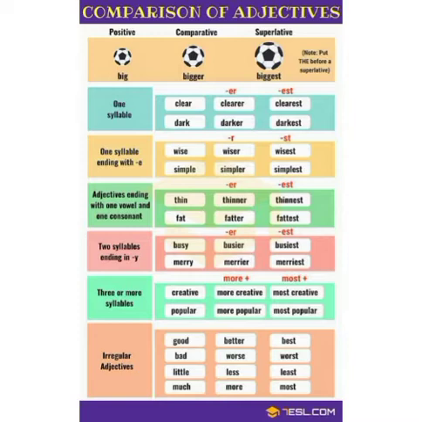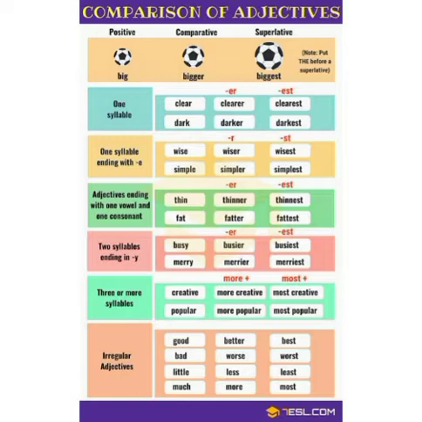Number one is one syllable. In this class it is not compulsory to understand syllables, but a syllable is the way we pronounce a particular word, how we pronounce it in parts. Here you need to concentrate on the degrees.